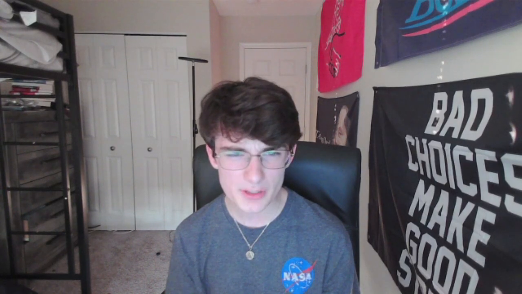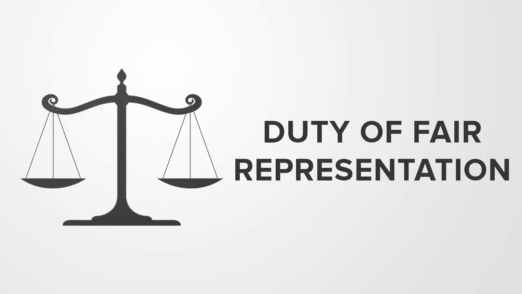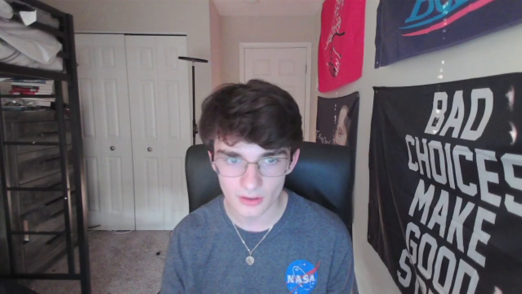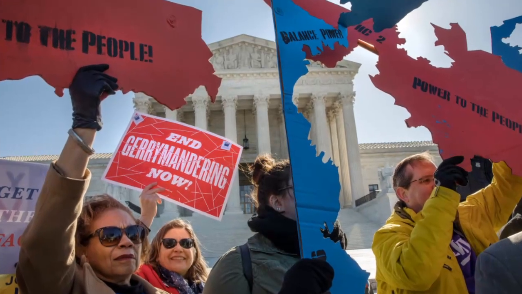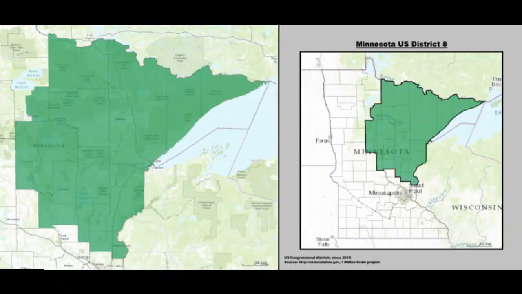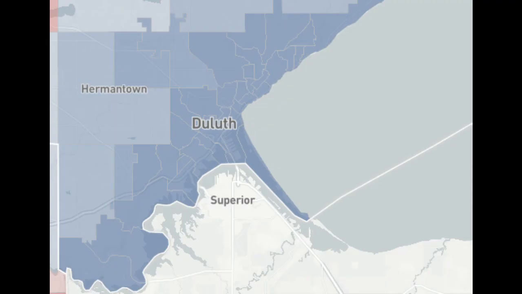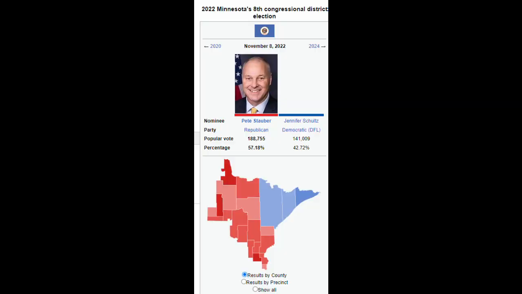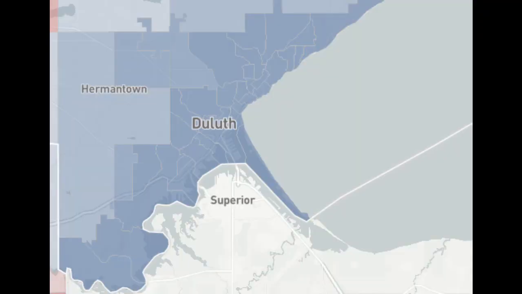No matter what way you draw the districts, someone is going to be unhappy. And there's no definition of what fair representation is either. Dividing people is never going to be clean. Somehow, communities are going to be broken up and people will not feel like they belong in their district. For example, in Minnesota's 8th Congressional District, Duluth, an industrial urban Democratic stronghold, is lumped together with a bunch of Republican rurals. This district is solidly Republican, but the people of Duluth and its suburbs don't have the opportunity to be represented by a Democrat in Congress, as they would have preferred.